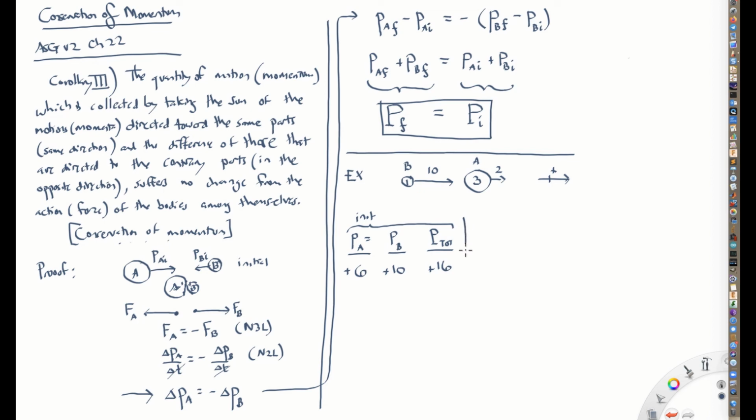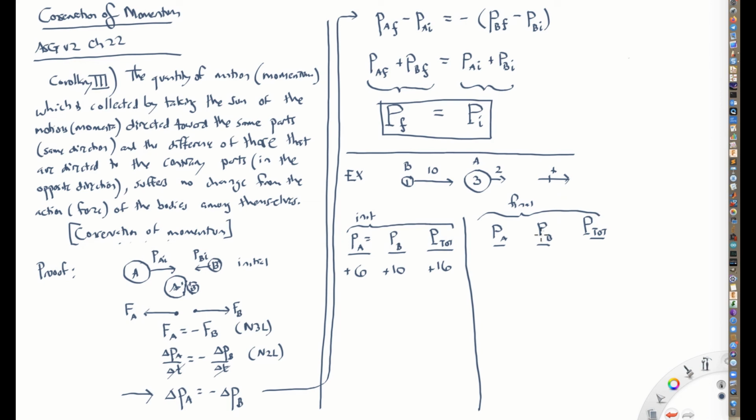Okay, well, what are the possible outcomes when this one overtakes it, hits it? What could the final momenta be? So let's make another table: momentum of ball A, momentum of ball B, and the total momentum of that system of balls after the collision. So this is the final, after the collision happens.